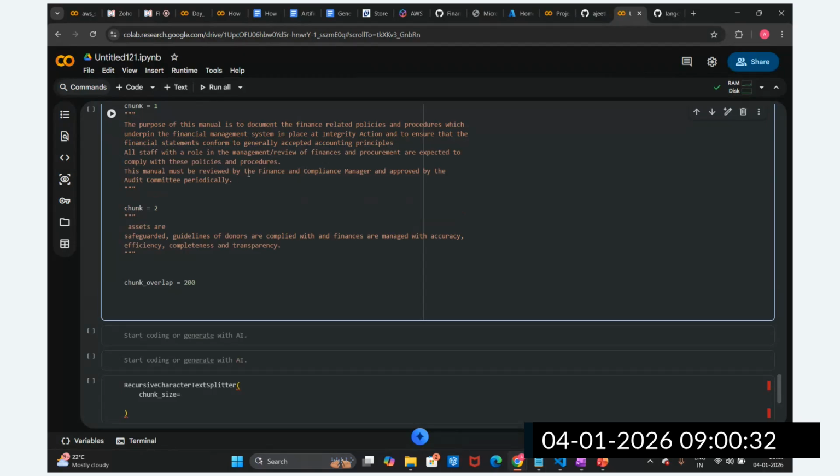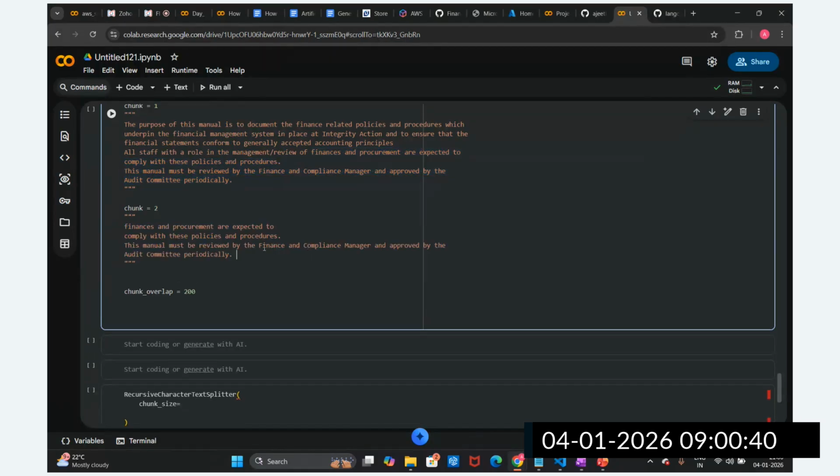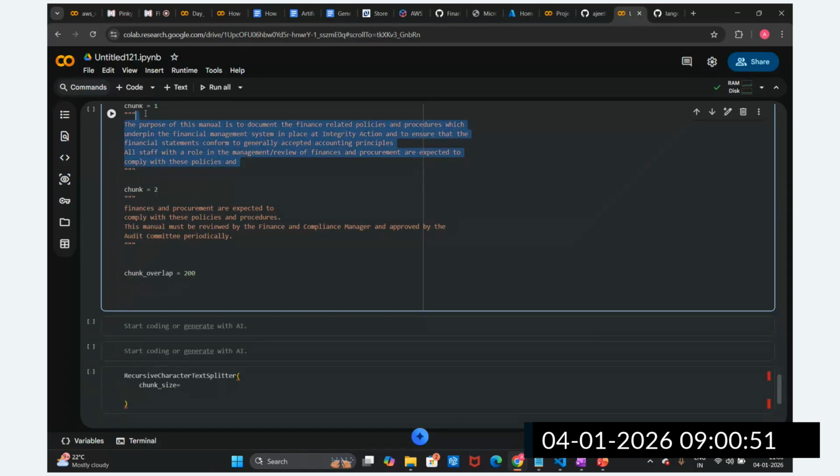This is the one paragraph. Let's suppose this is another chunk. Now you can see half of the paragraph information is in chunk one, and the other half of the information is in chunk two. So this is the scenario.